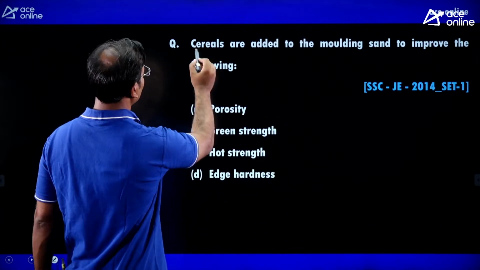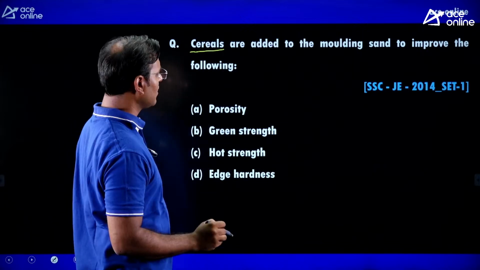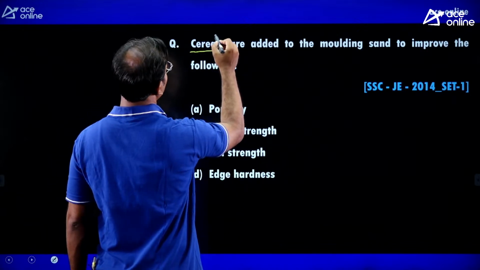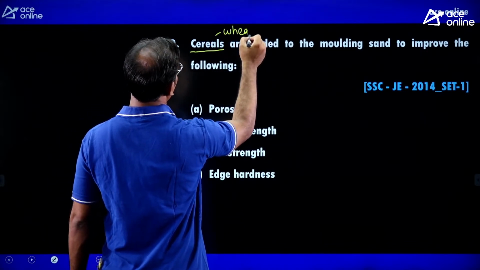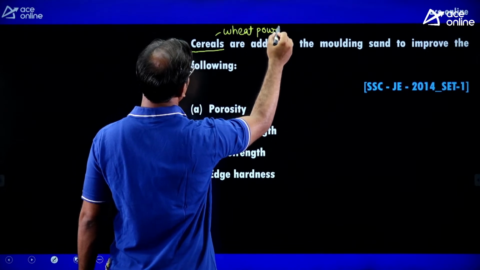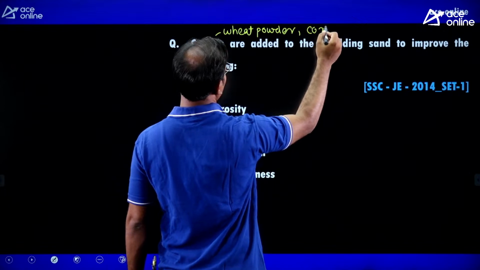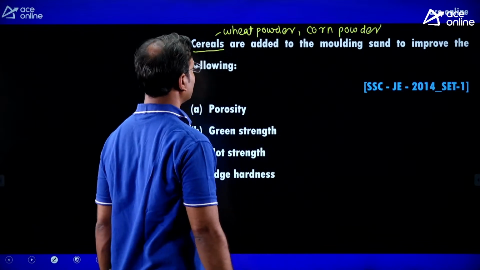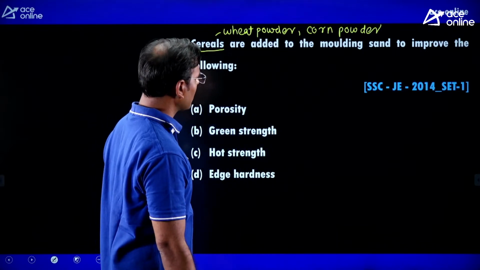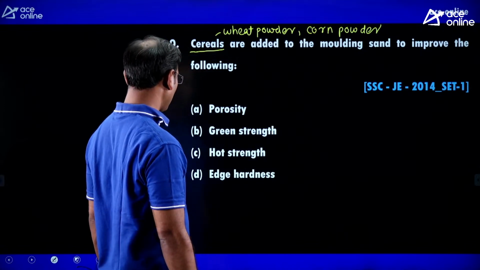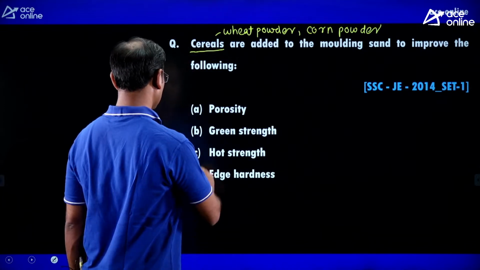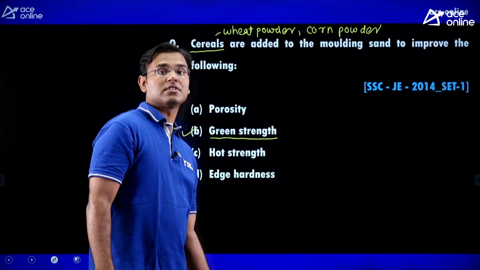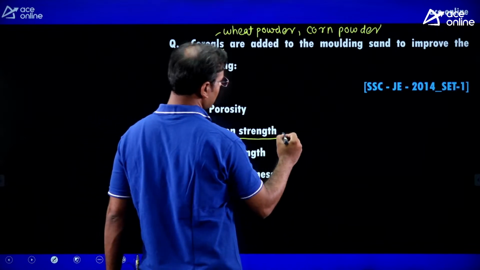Next, cereals are added in the molding sand. What is meant by cereals added to the molding sand to improve the following? Guys, in the molding sand we are adding some wheat powder, we can add corn powder. These are the cereals, and that wheat powder or corn powder we are going to add to improve the green strength. Now, what is meant by green strength? The green strength means plasticity.